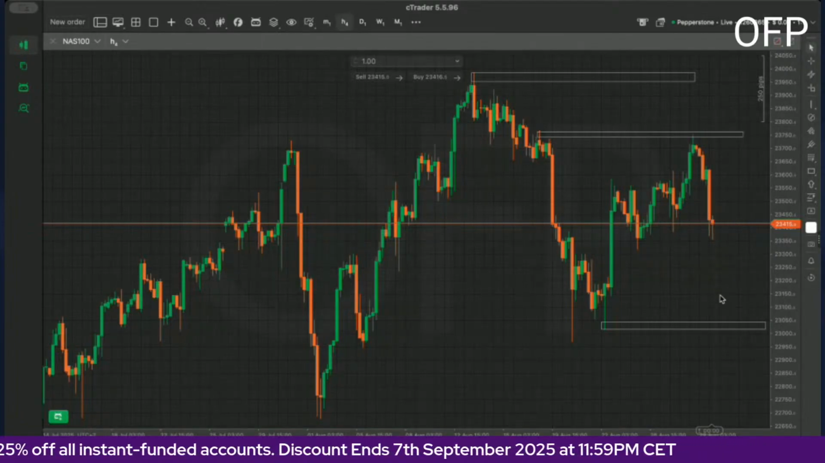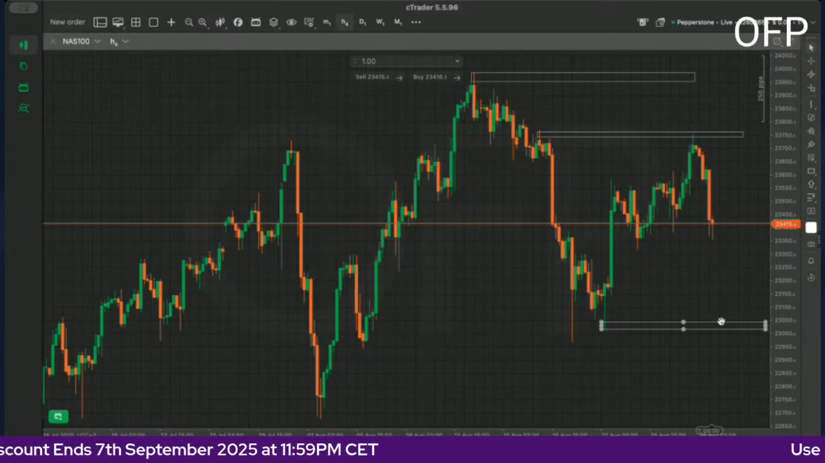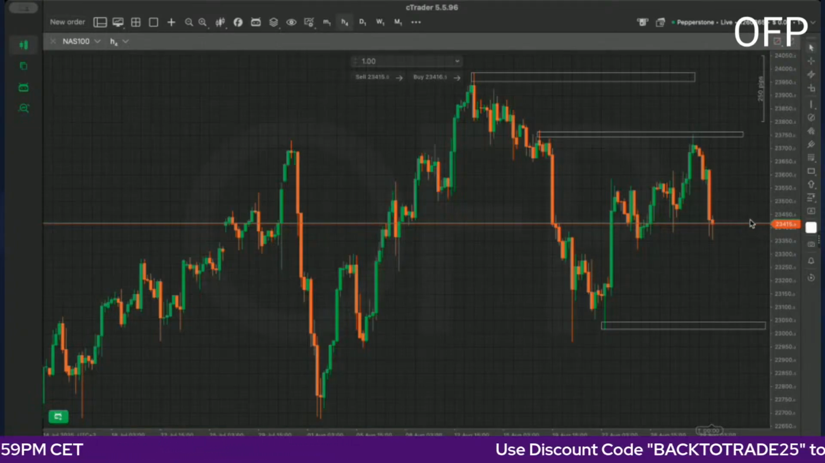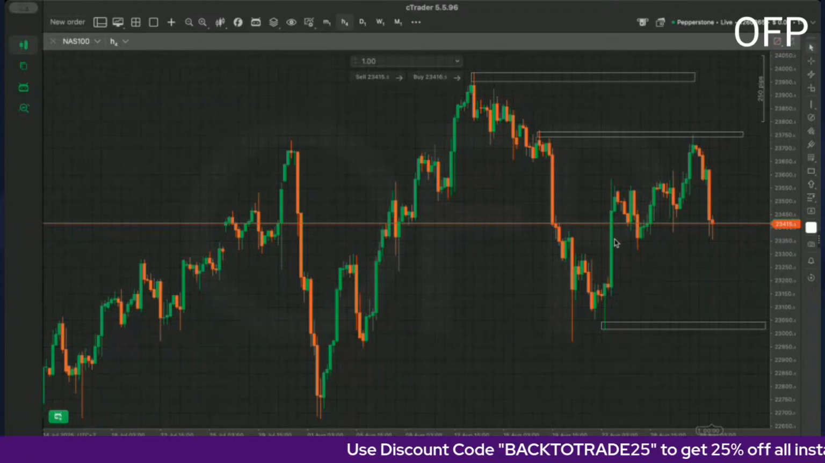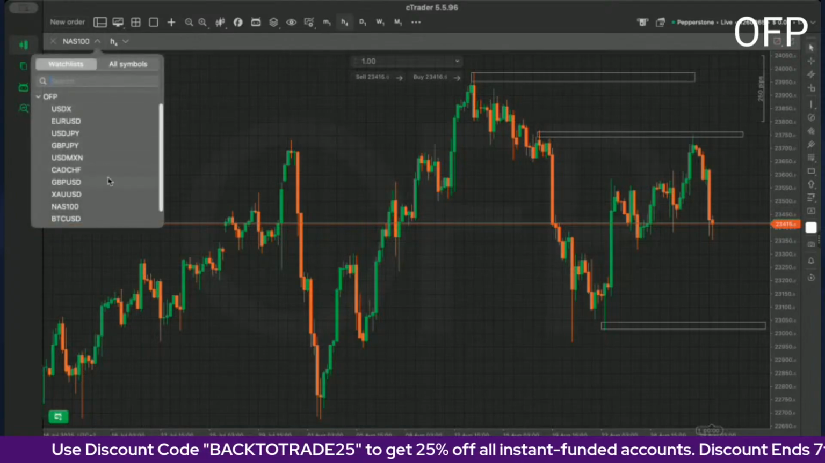So we might even have an unchanged week. We could even be coming all the way down here to 23,000 and even probably closing back up here. So we could be having an unchanged week with NAS 100. So that's what I'm actually expecting on NAS 100 for this coming week.